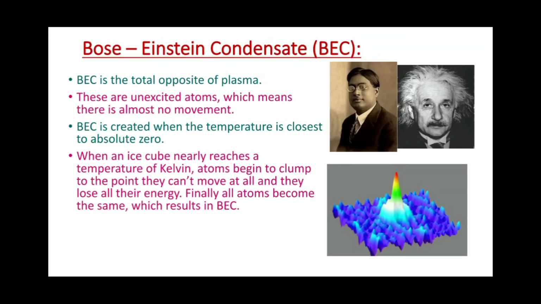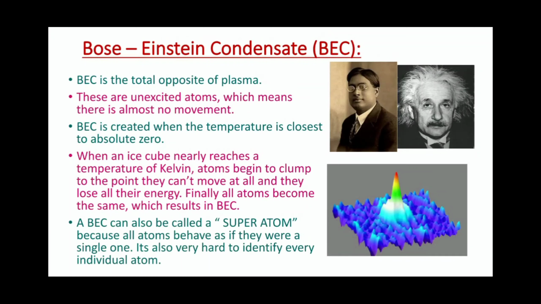Finally, all atoms become the same, which results in Bose-Einstein condensate. A Bose-Einstein condensate can also be called a superatom because all atoms behave as if they were a single one. It is also very hard to identify every individual atom.